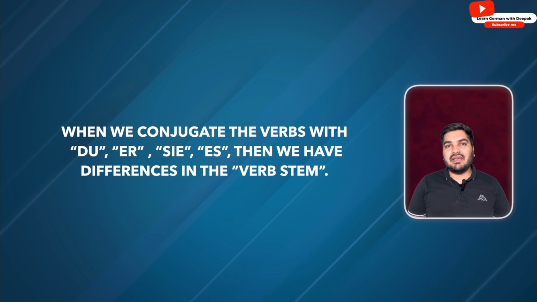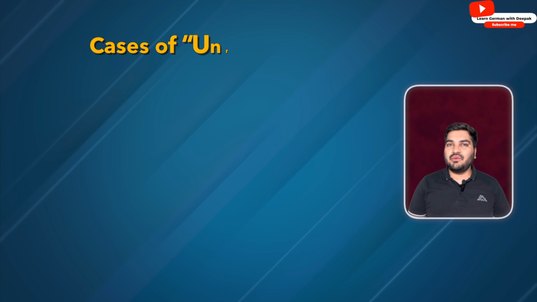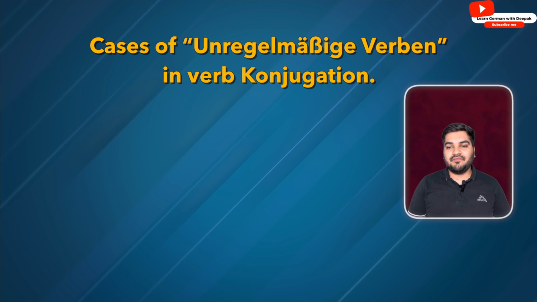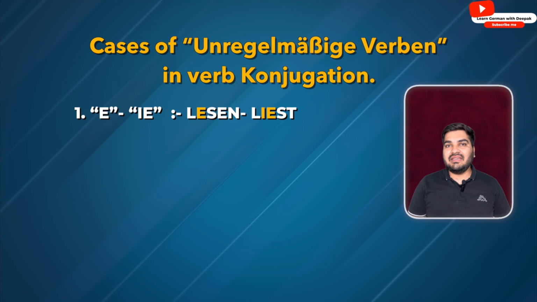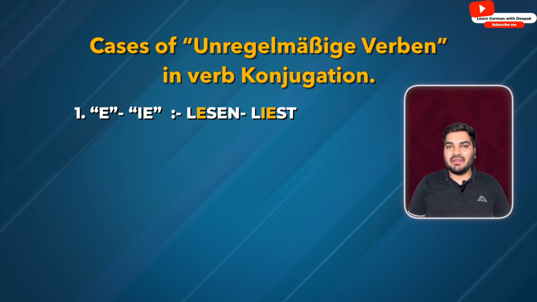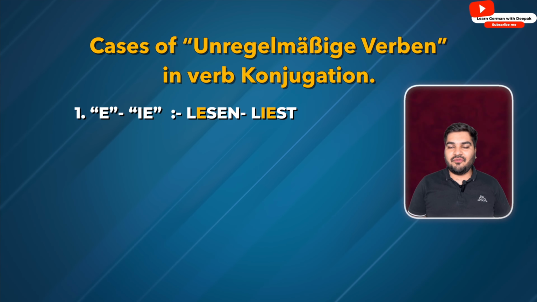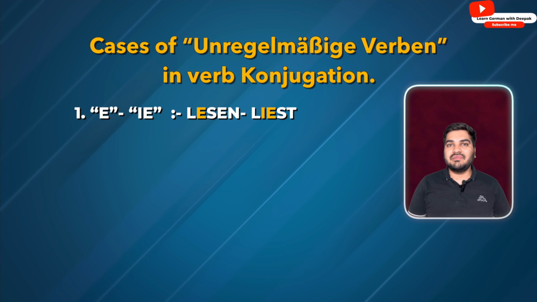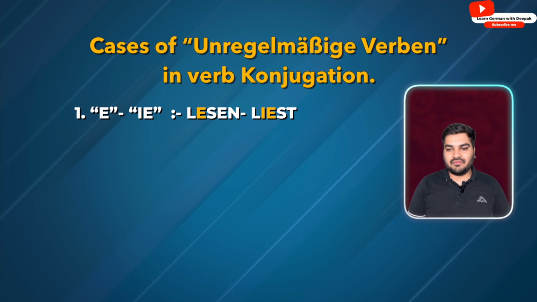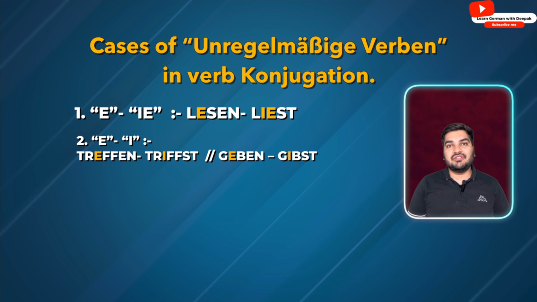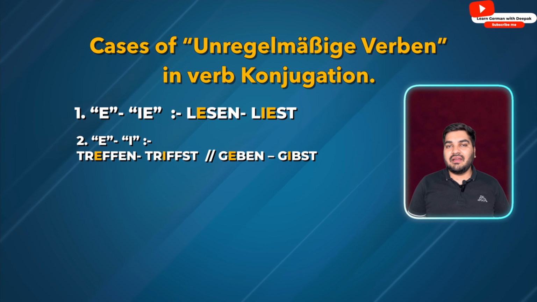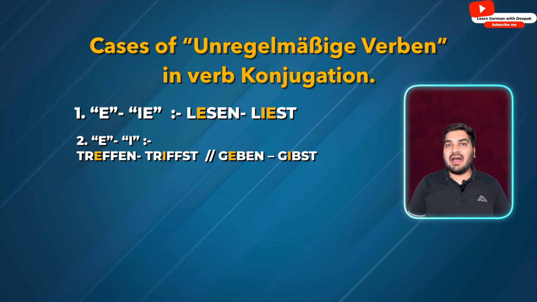Obviously, we are going to do the examples, but we have a few cases. For example, when we have e in the Verbstamm, it changes into ie. For example, lesen becomes liest. When we have just e, that becomes i.